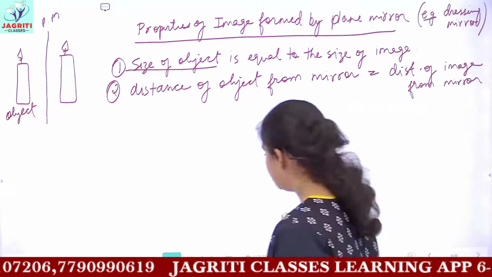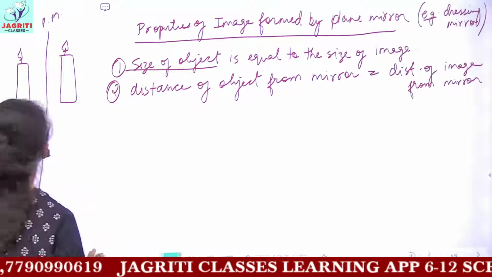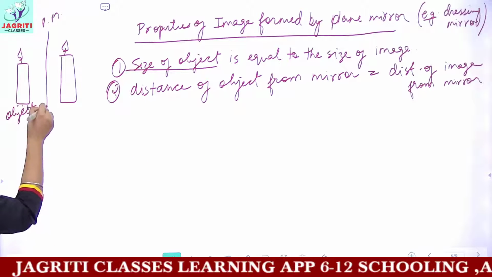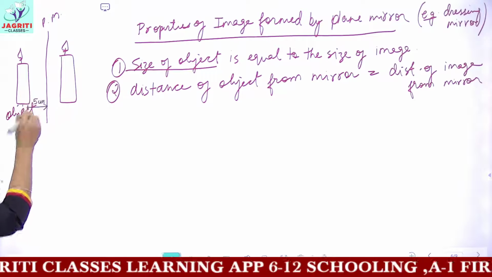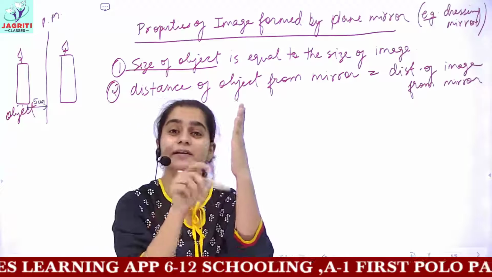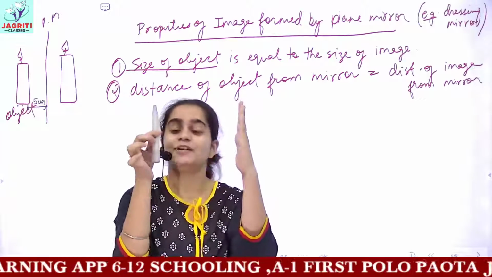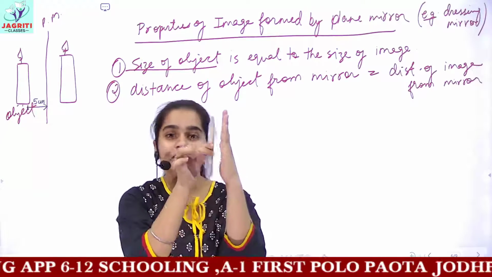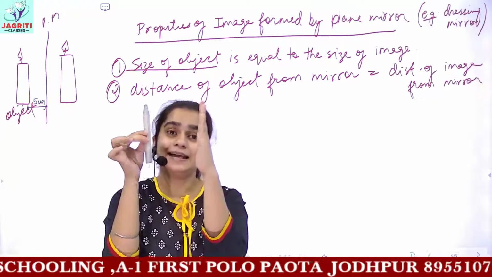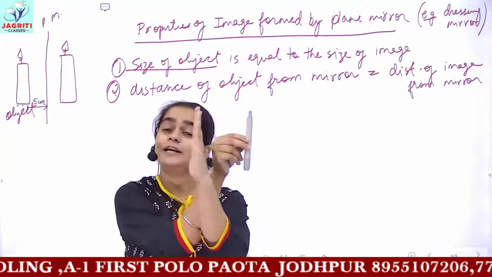What do you understand by this point? Let's see. If I placed my object at a distance of 5 centimeter from the mirror, okay? This is the mirror. My hand is working as a mirror, and this is the object, the candle which I have. So if I kept this object at this distance, that is at 5 centimeter, then the image would also be formed at 5 centimeter.